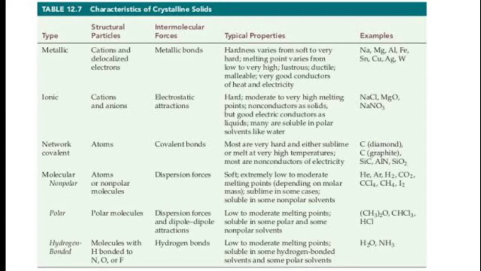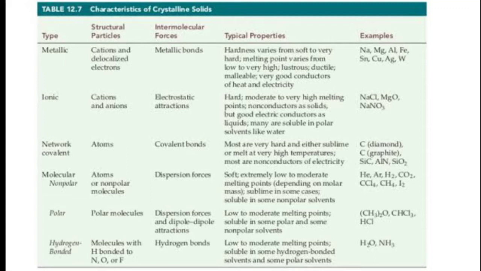What are the properties? They are hard. They are generally good conductors of heat and electricity. Their melting points and boiling points are generally high. They are also ductile and malleable. You can see the examples in front of you. We have metallic crystals of sodium, magnesium, aluminium, iron Fe, and tin. Okay, this is your first type.